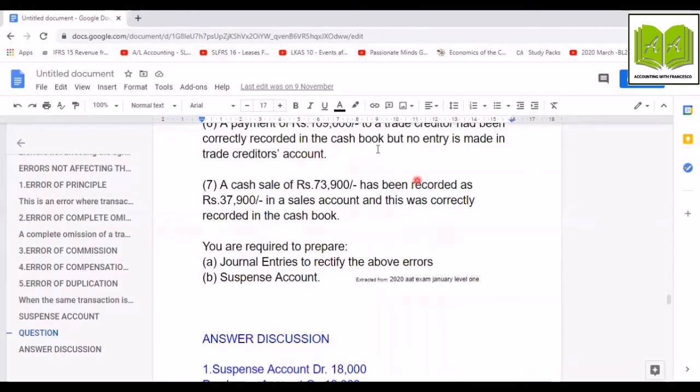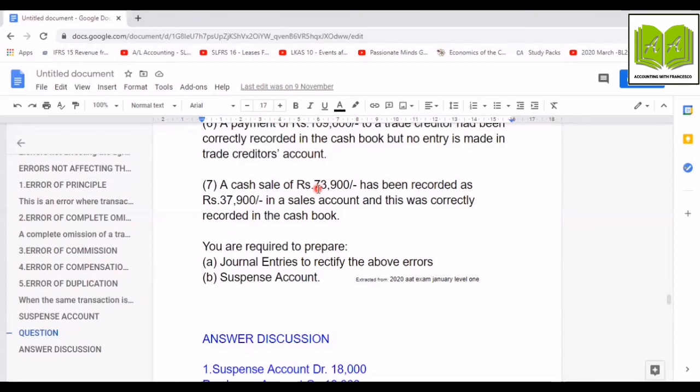So when you subtract these two figures, 73,900 and 37,900, you will get 36,000. So they have recorded in the sales account as 37,900 in the credit side. So you must record another 36,000 in the credit side in order to get 73,900. So it is simple. To rectify this error, you must credit 36,000 to the sales account.